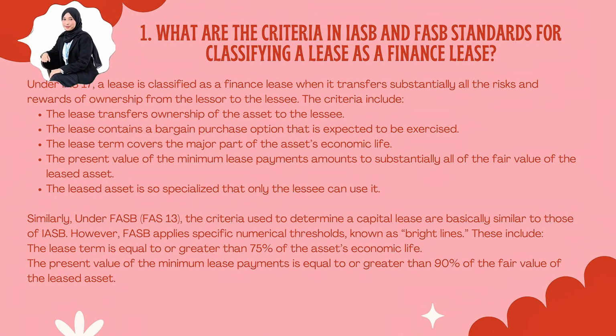Actually, it's similar to the FASB, or Financial Accounting Standards Board, which is Financial Accounting Standard number 13. The criteria used to determine a capitalized lease are basically similar to those of the International Accounting Standards Board. However, the Financial Accounting Standards Board applies specific numerical thresholds known as bright lines. These include: first, the lease term is equal to or greater than 75% of the asset's economic life. And second, the present value of the minimum lease payments is equal to or greater than 90% of the fair value of the leased asset.